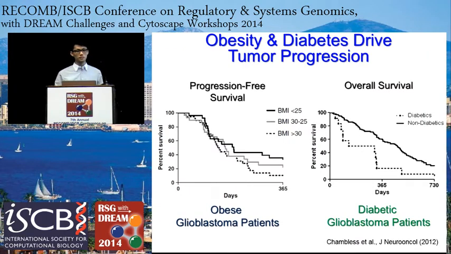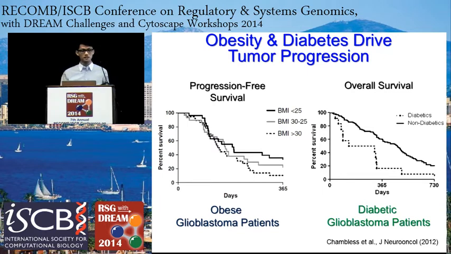Researchers have shown that obese and diabetic glioblastoma patients have worse survival as compared to their normal weight and non-diabetic counterparts. In addition, obesity is an established risk factor for type 2 diabetes, both of which have links to the insulin signaling pathway. Currently, there's no detailed mechanism linking microscale insulin signaling to macroscale properties of glioblastoma.